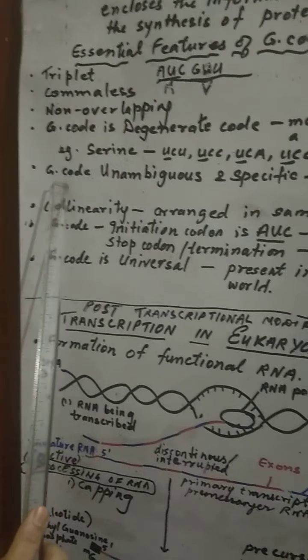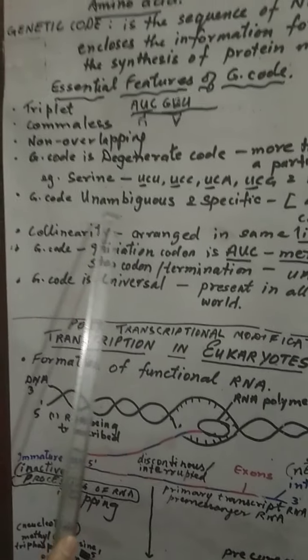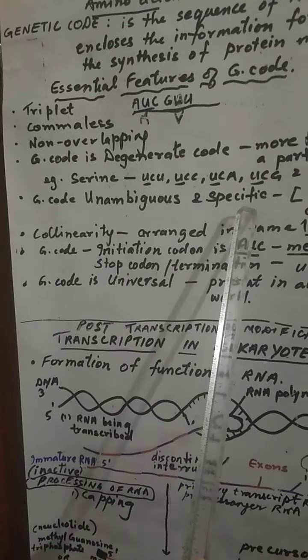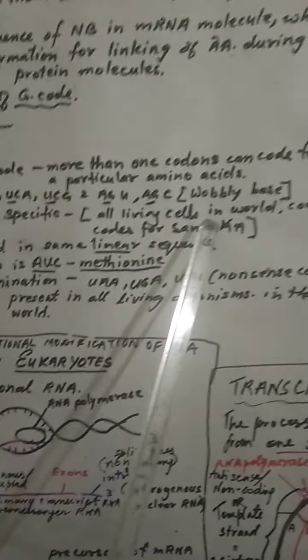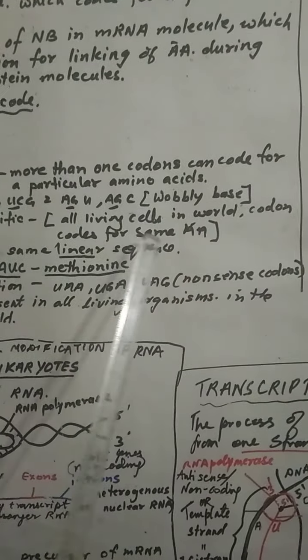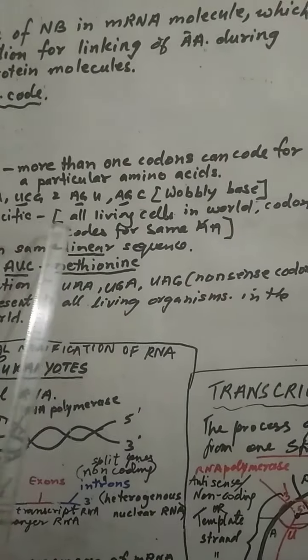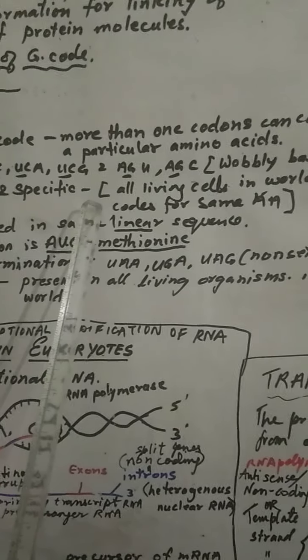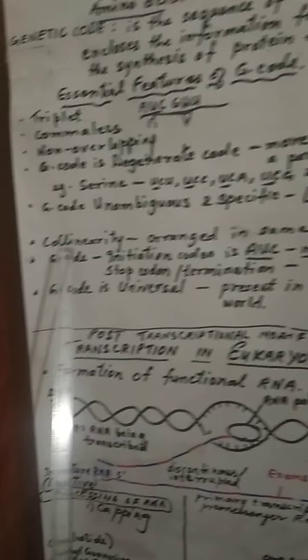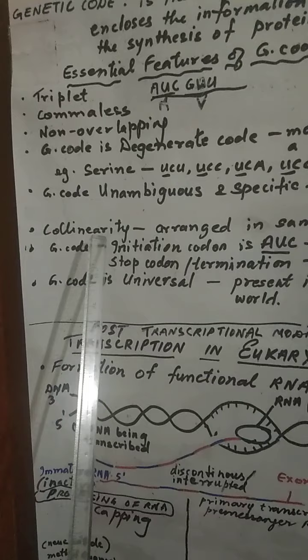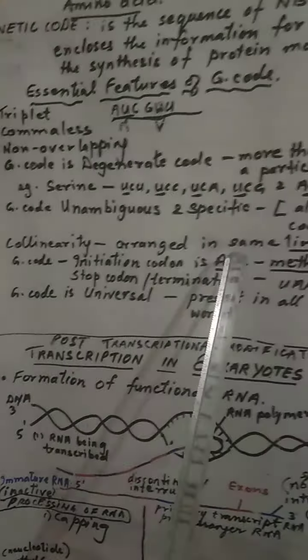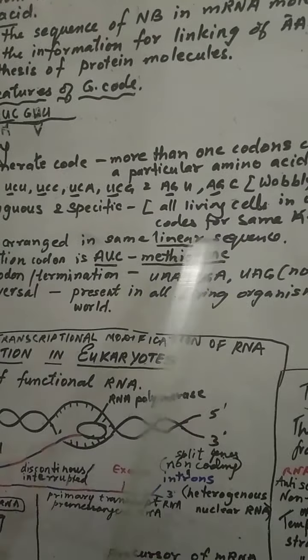Next, genetic codes are unambiguous and they are very specific. The meaning is that in all living cells in the world, a codon codes for the same amino acid, may be unicellular, multicellular, plants or animals. These genetic codes show collinearity, meaning they are arranged in the same linear sequence.